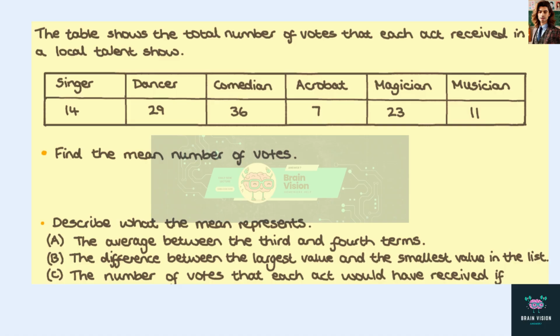The table shows the total number of votes that each act received in a local talent show. Find the mean number of votes. Describe what the mean represents.